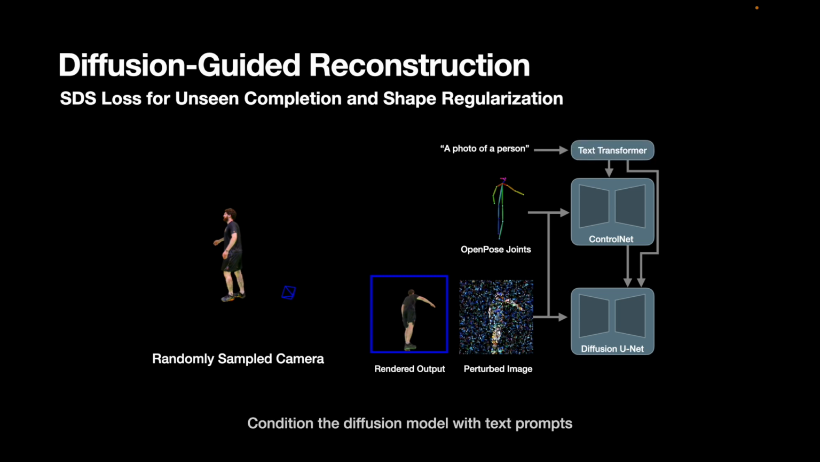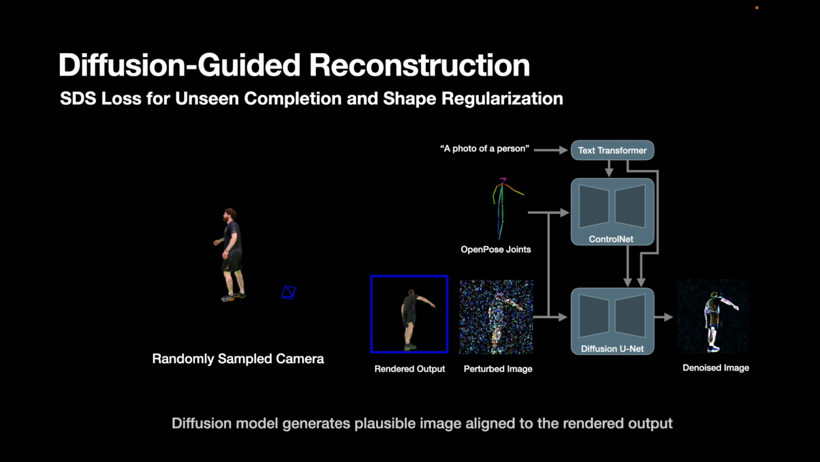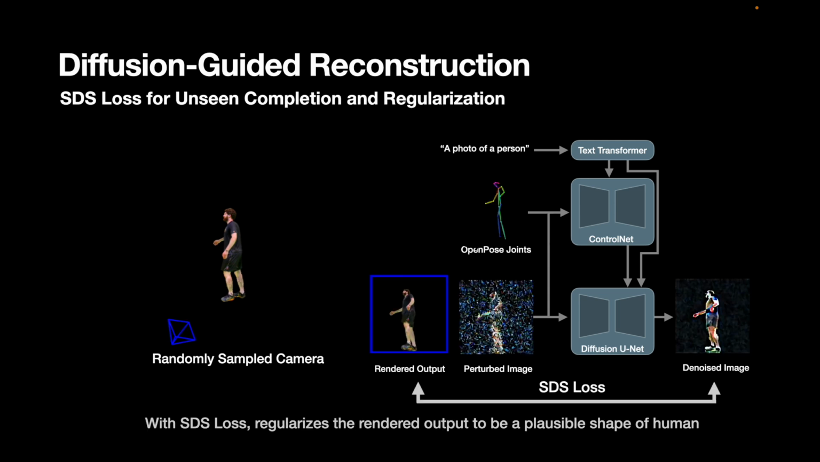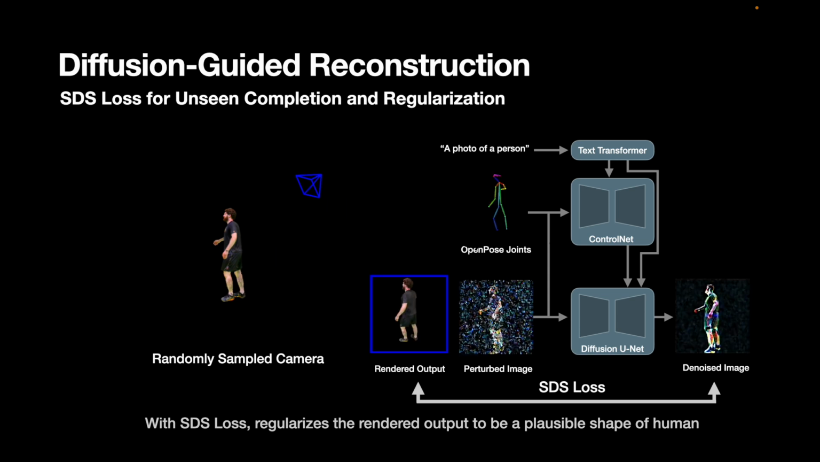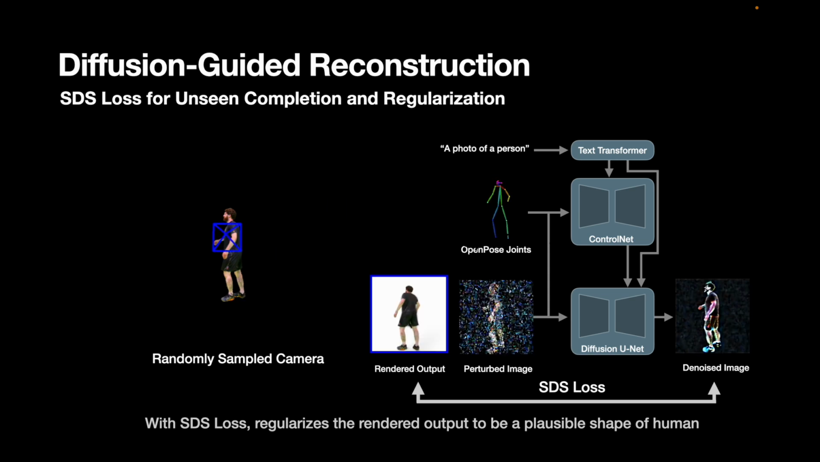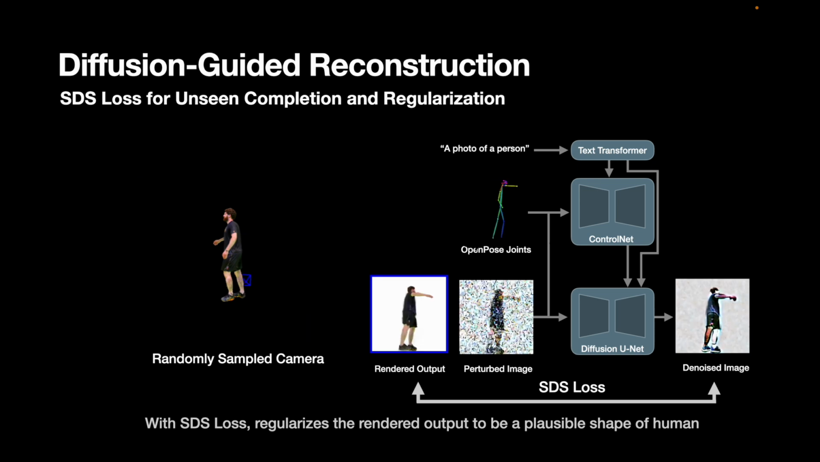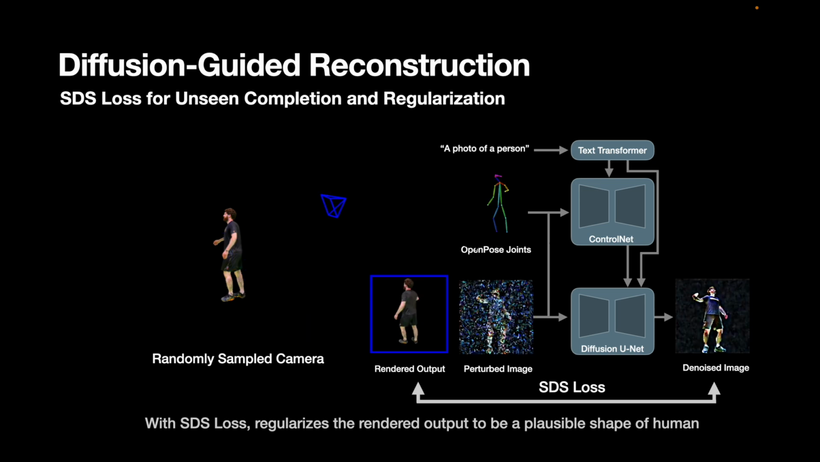Finally, by querying a simple text prompt as a condition, the diffusion model generates a denoised version of the queried perturbed images, which presents a plausible human appearance aligned to the body pose. The SDS loss regularizes the rendered output to be close to these denoised outputs, ensuring that the rendered output from any random view is always realistic and aligned with the body pose.